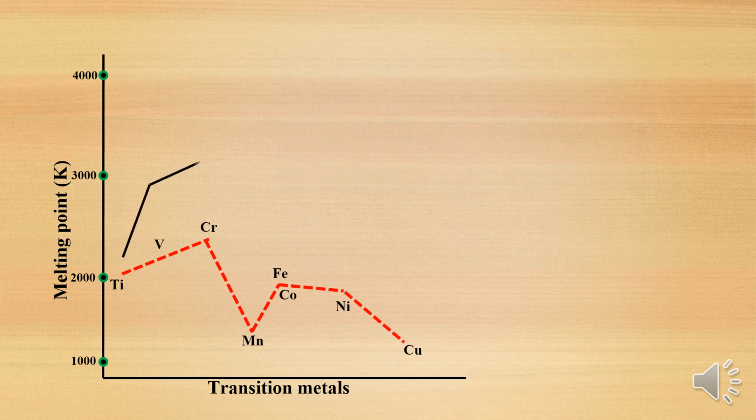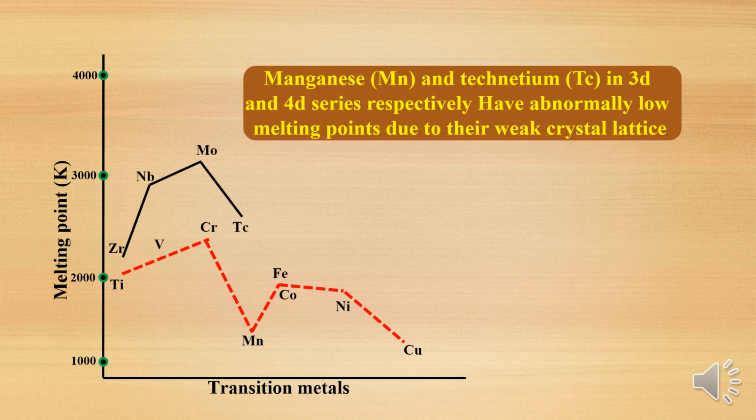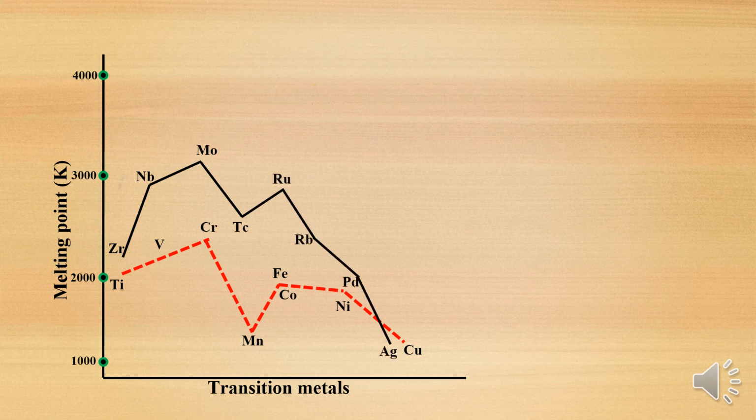Then next, the second transition series, zirconium. In that, manganese and technetium in the 3d and 4d series respectively have abnormally low melting points. Remember students, this is because of their weak crystal lattice. That's why they melt easily, and they have very low melting points, manganese and technetium.